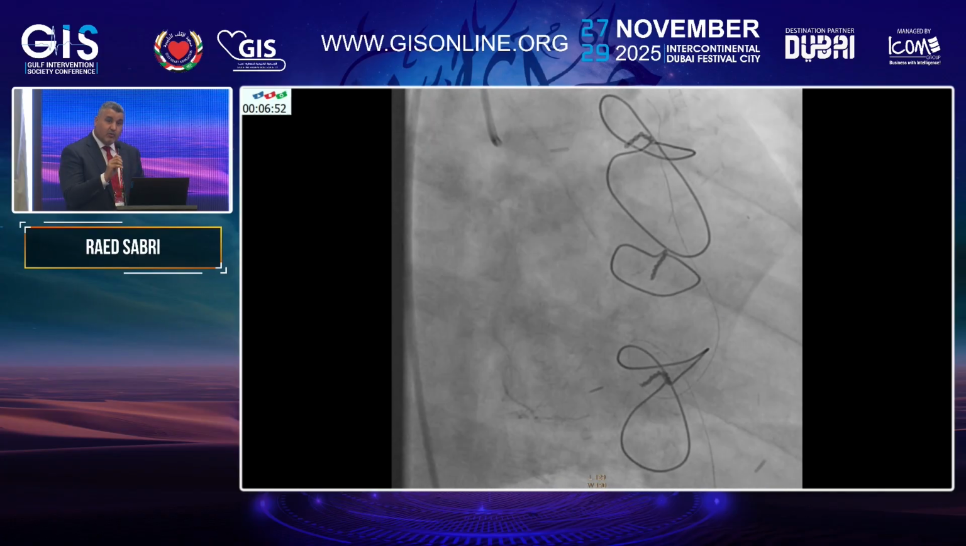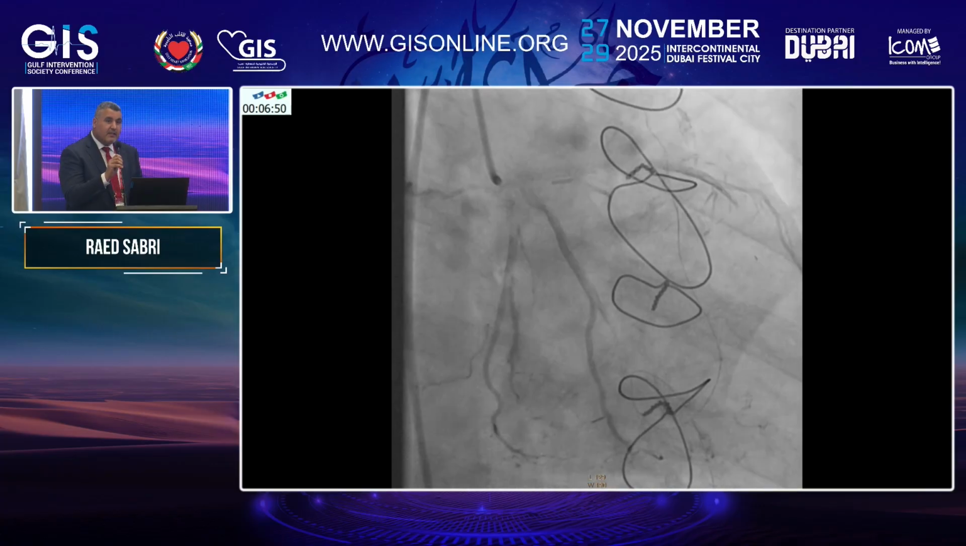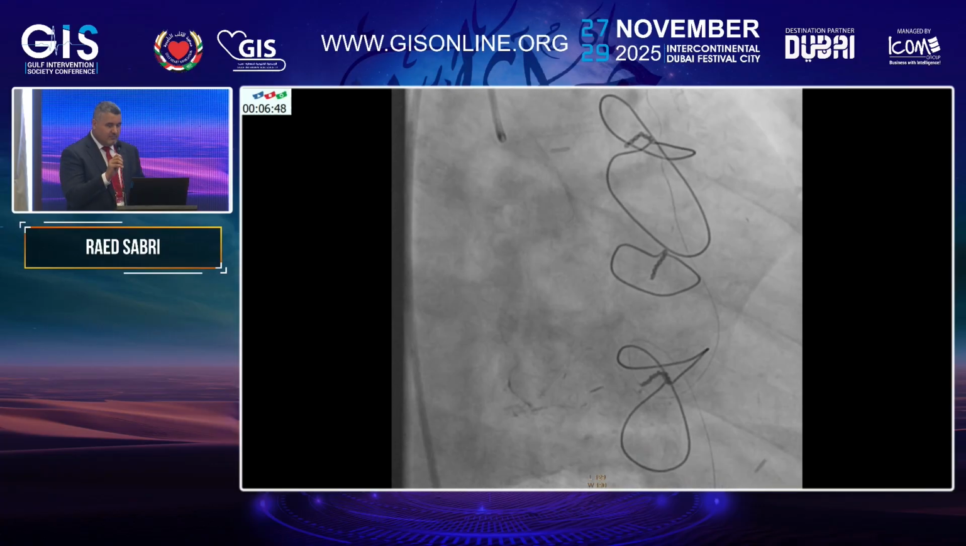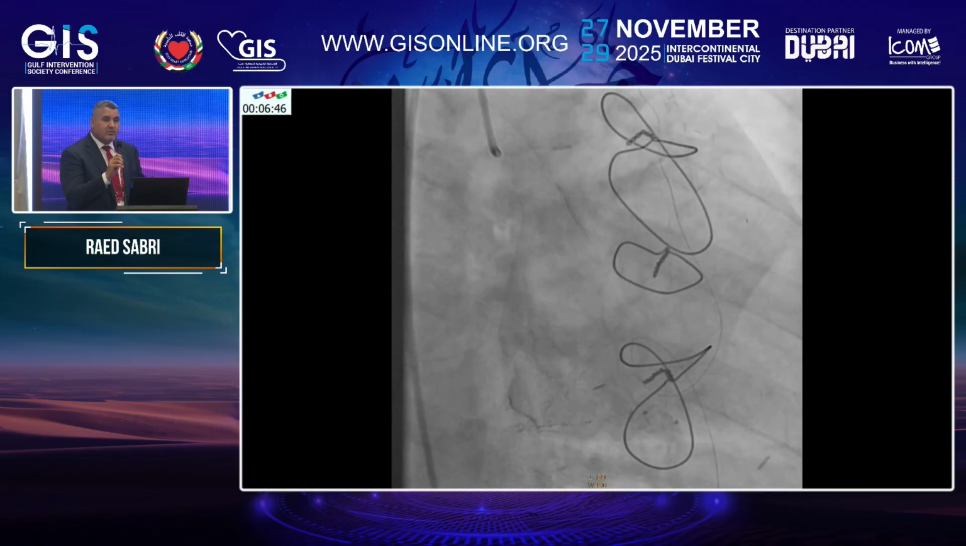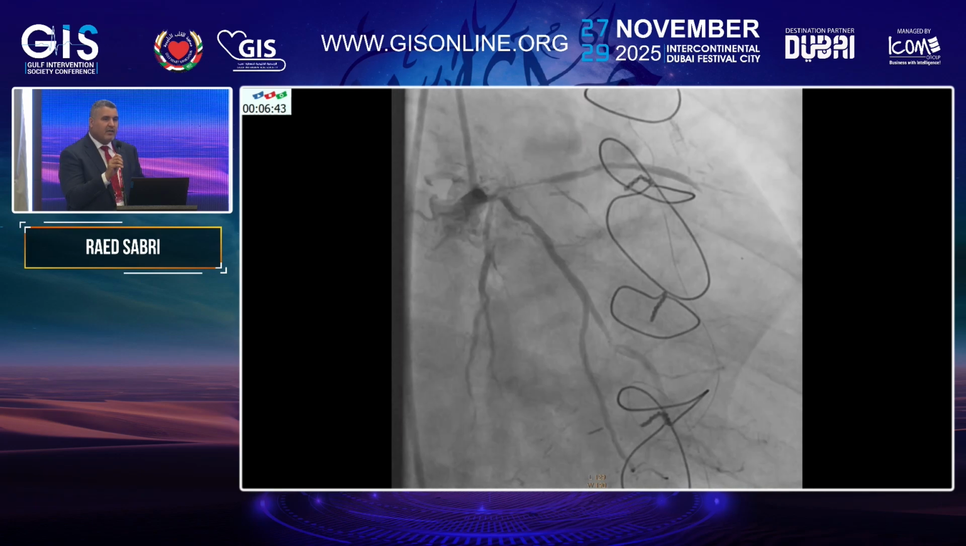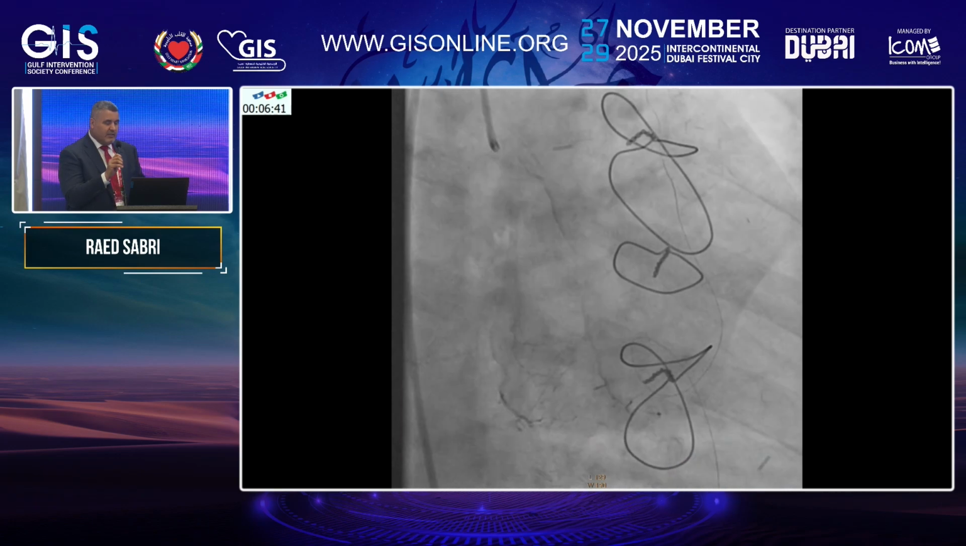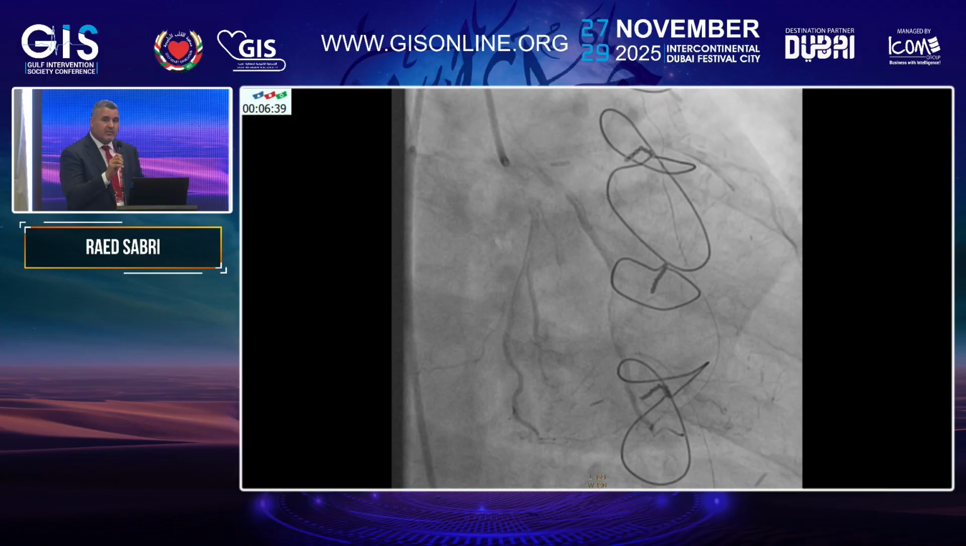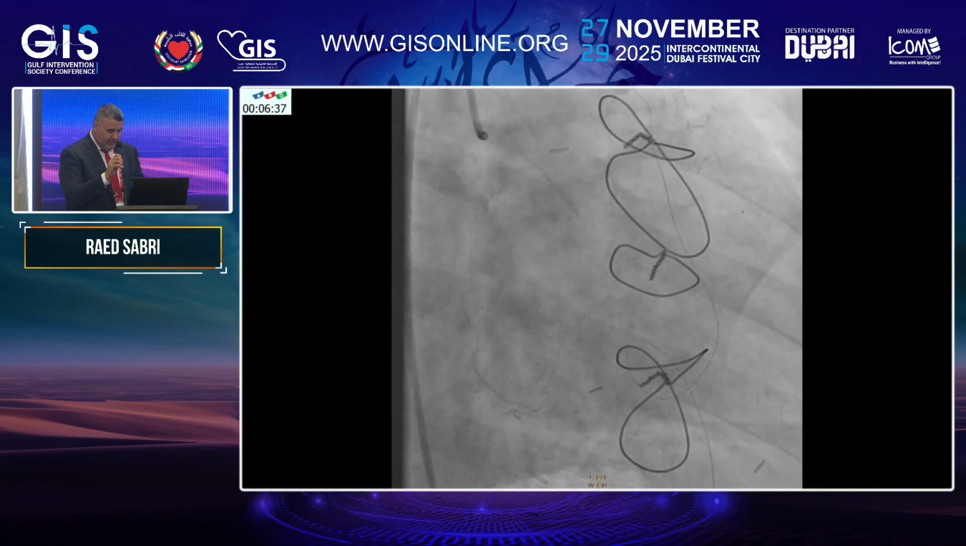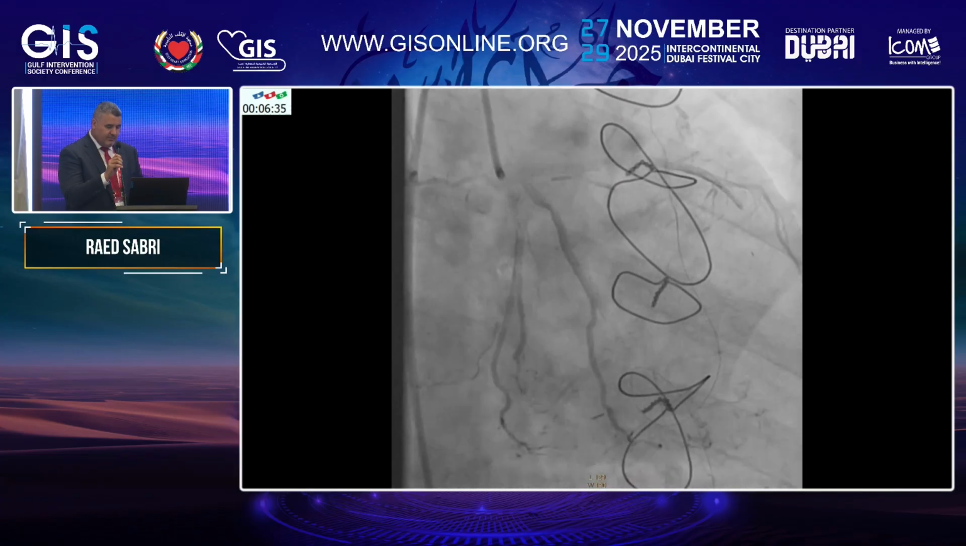I told him, you will get better with the CABG, and he told me, I don't think so. But we finally convinced him to go for CABG, and he presented after a few months of the CABG with non-STEMI and dynamic ECG changes with high level of troponin, and this was his angio.